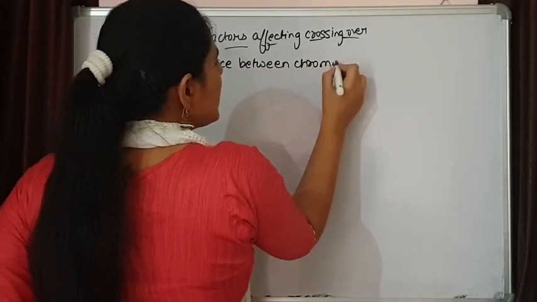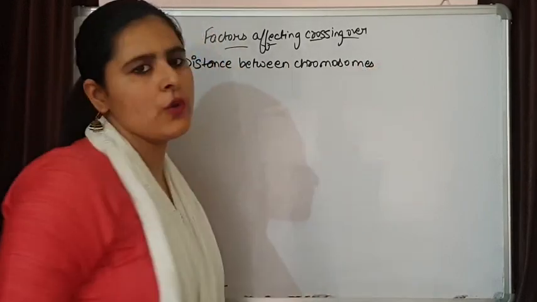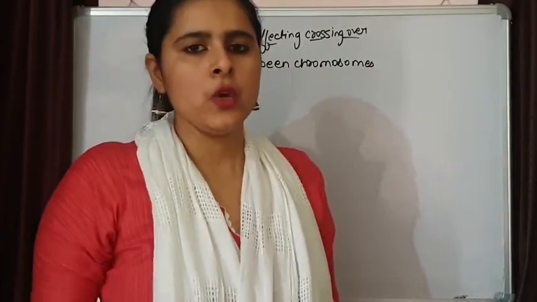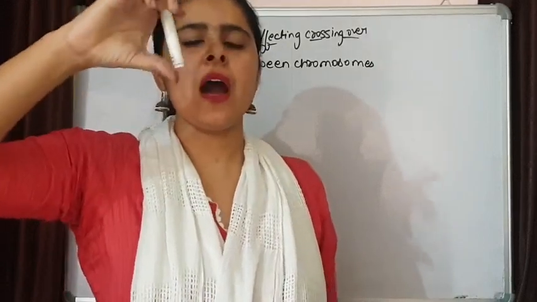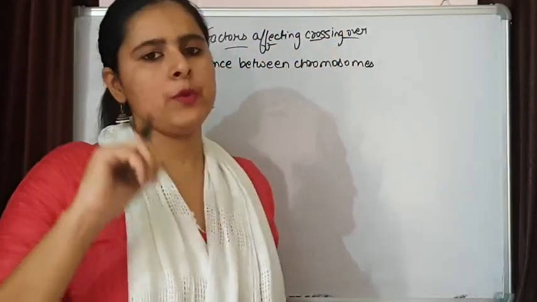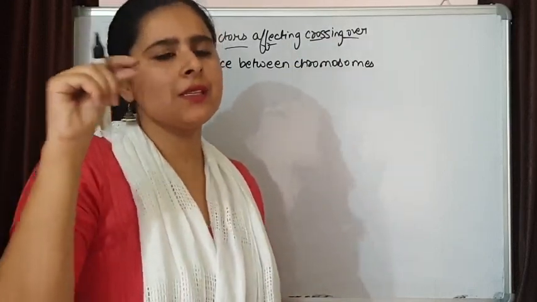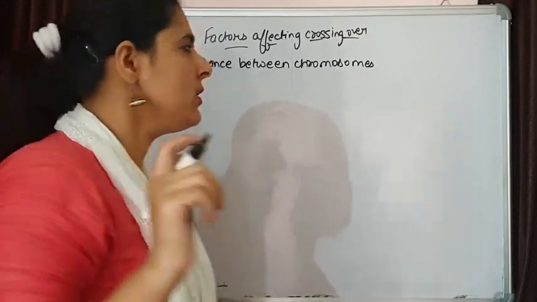More the distance between the chromosomes, more will be the chances of crossing over. Chromosomes are distant, far apart from each other. That means more number of crossing over can be possible between them. If they are lying near to each other, there is less chances of crossing over.